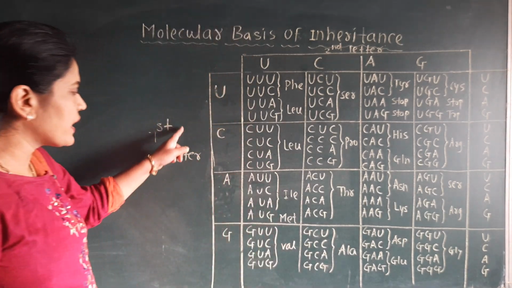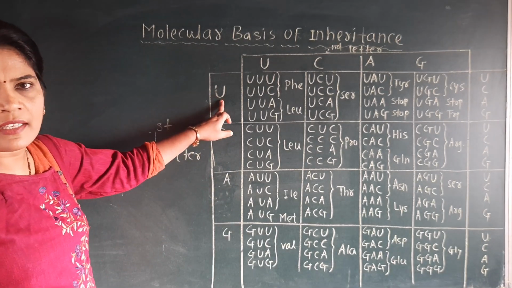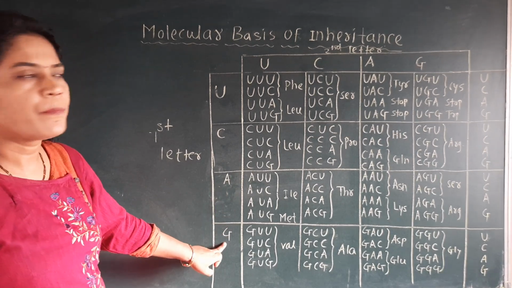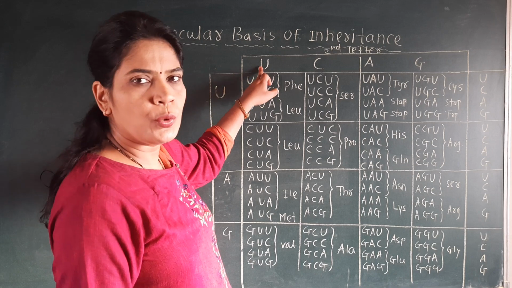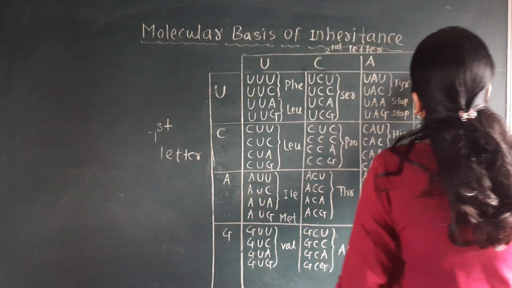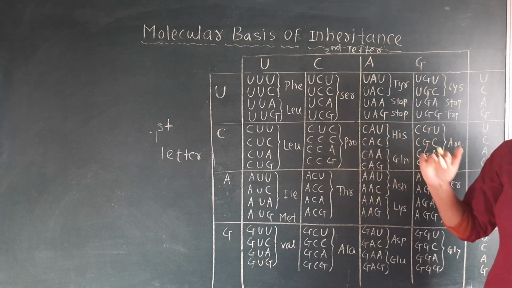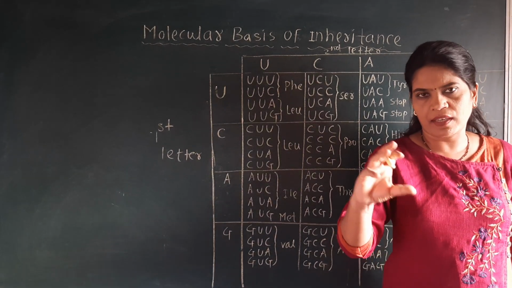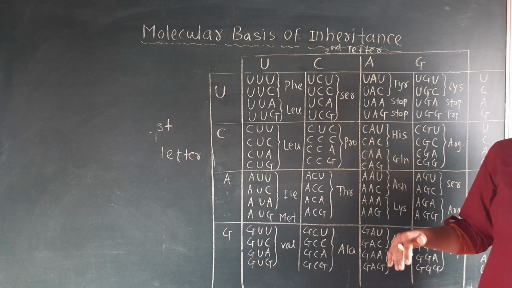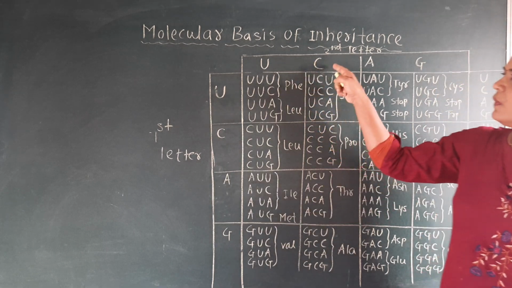Okay, this is the first letter and this is the second letter. First letter means here first letter is U, first letter is C, first letter is A, first letter is G. Here second letter U, second letter C, second letter A, and second letter G. This question, to draw the table of the genetic dictionary, is not asked even for theory, but you should know how codon combinations can be prepared by using UCAG.